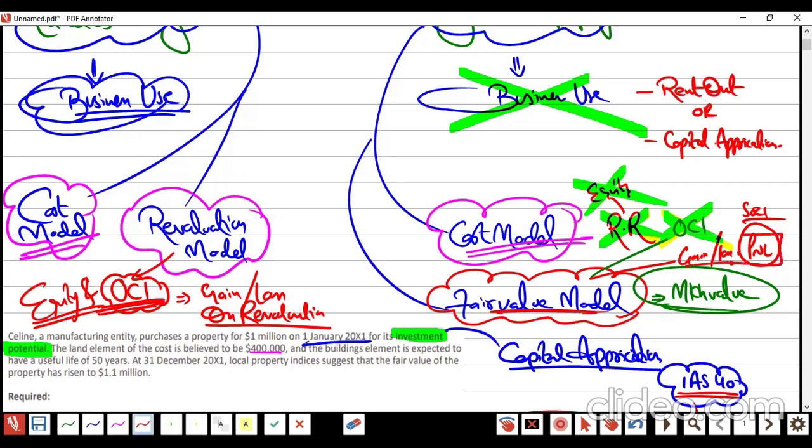Only the gain and loss is going to be part of your profit and loss. Simple and easy. Got it?